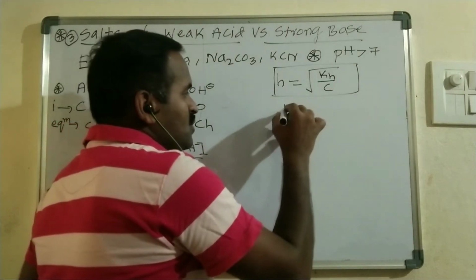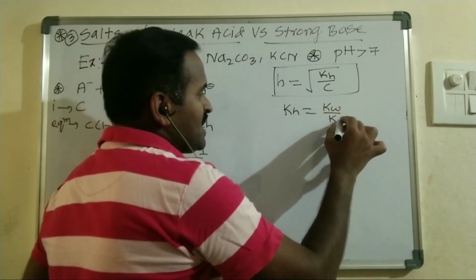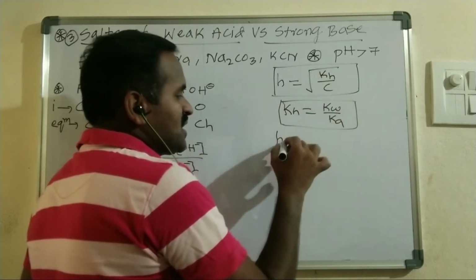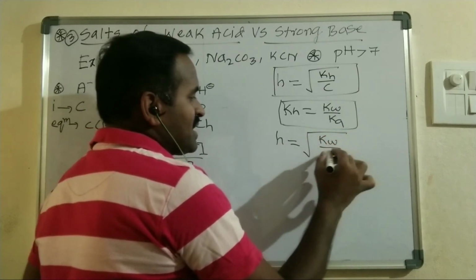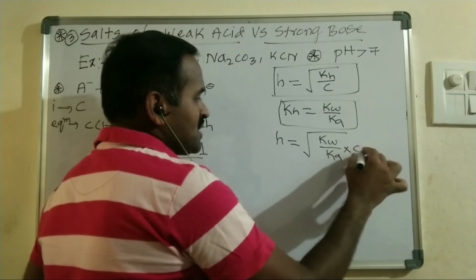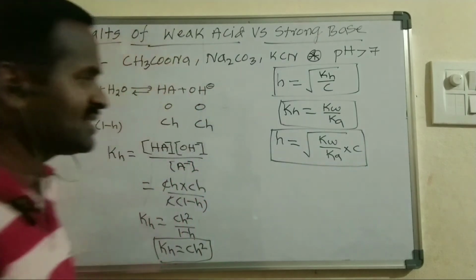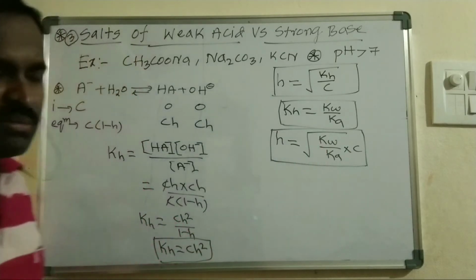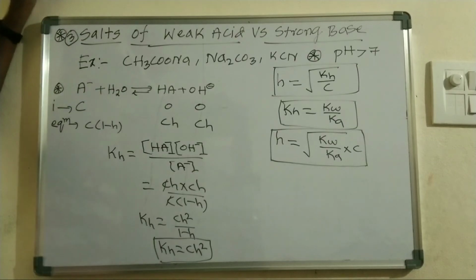And already we know that KH is nothing but KW divided by Ka. In the previous case we have already seen this, and you can substitute the KH value in the above expression. We will get the square root of KW by Ka into C. This is another formula to find the degree of hydrolysis h, right? Whenever KW and Ka are given, you can use this formula to find the degree of hydrolysis.